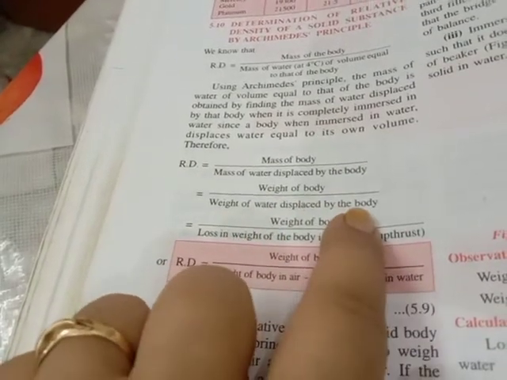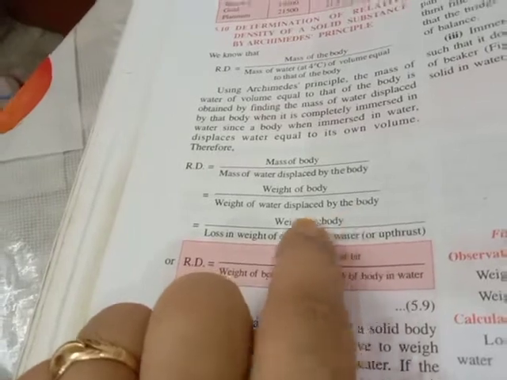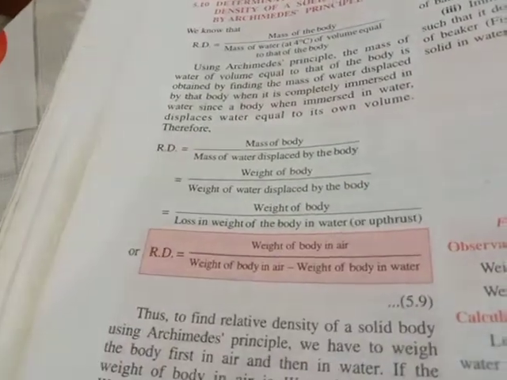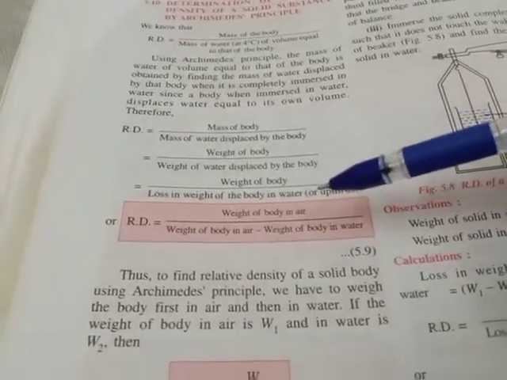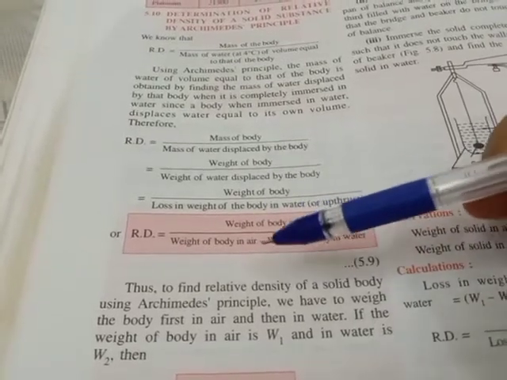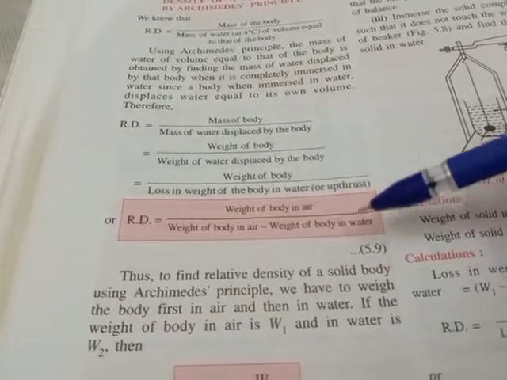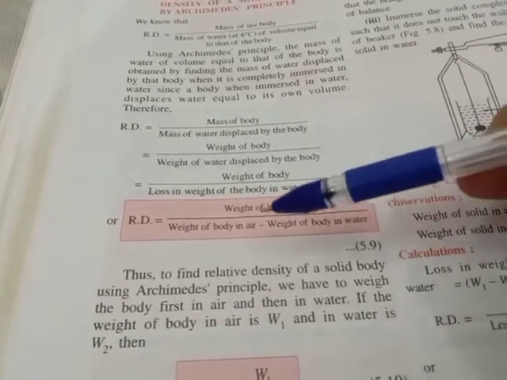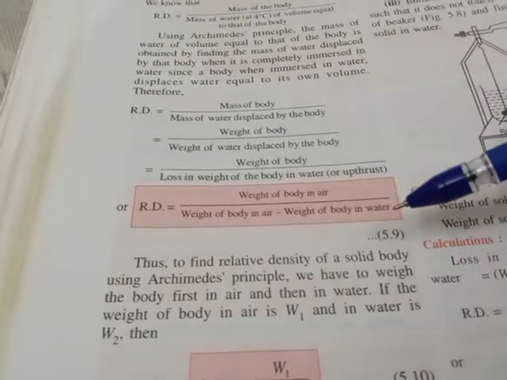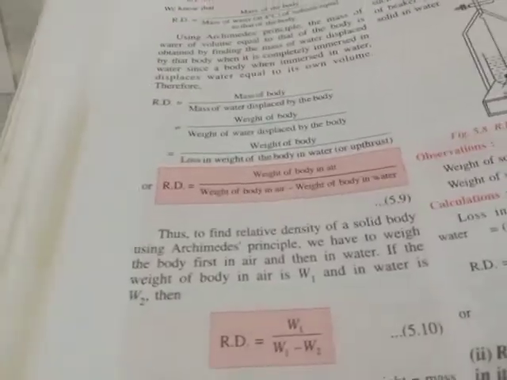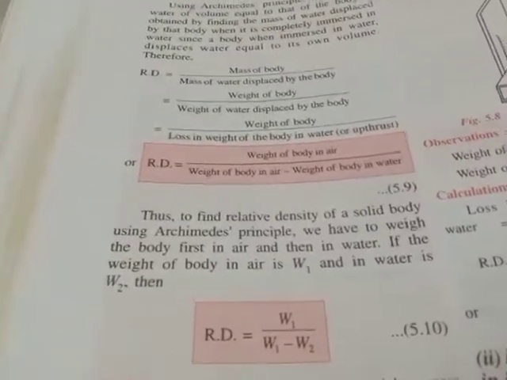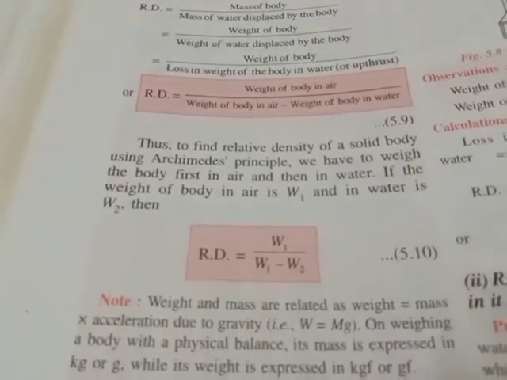So if you multiply the numerator and denominator by g, what does it become? Weight of body upon weight of water displaced by the body, right? The weight of water displaced by the body can be directly written as the upthrust or the loss in weight of the body in water, and loss in weight can be written as weight of body in air minus weight of body in water. So you can simply write weight of body in air upon weight of body in air minus weight of body in water. So if you have a certain object, you can get its weight in different media, like in air and in water, and then put it in this formula, you'll get the relative density, right?